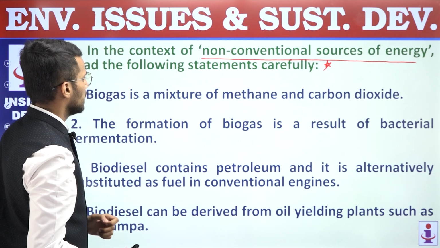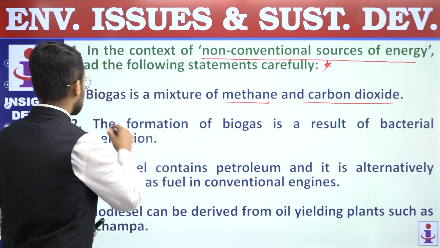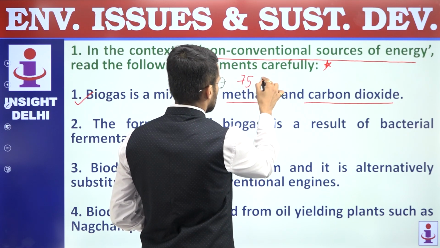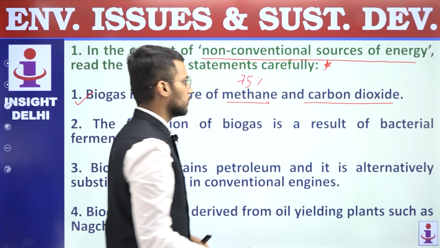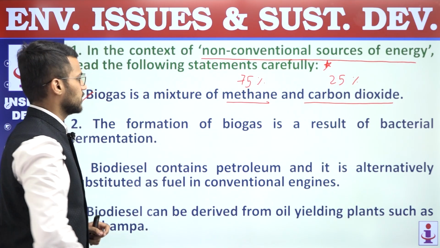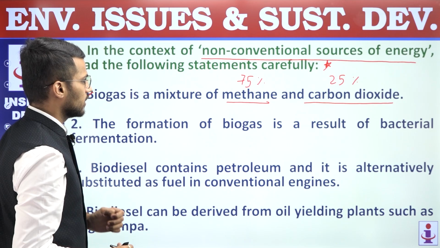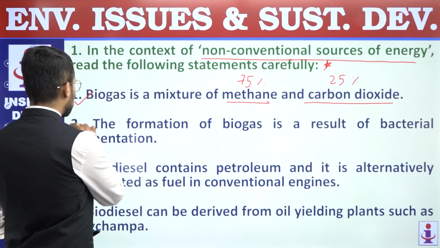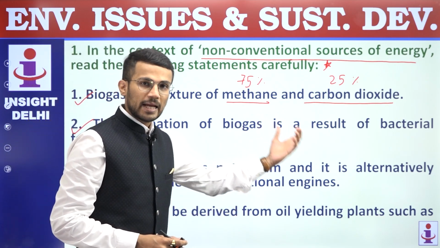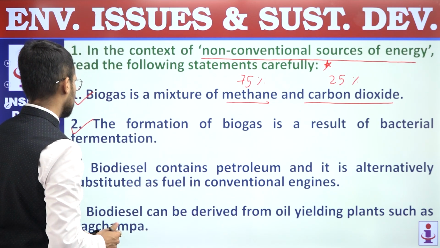First, biogas is a mixture of methane and carbon dioxide. This statement is correct because biogas is a mixture of methane, whose concentration is almost 75%, and carbon dioxide, whose concentration is almost 25%. So the first statement is correct. Second, the formation of biogas is a result of bacterial fermentation, right? We know that biogas can be formed by bacterial fermentation of different types of biomass. So the second statement is also correct.